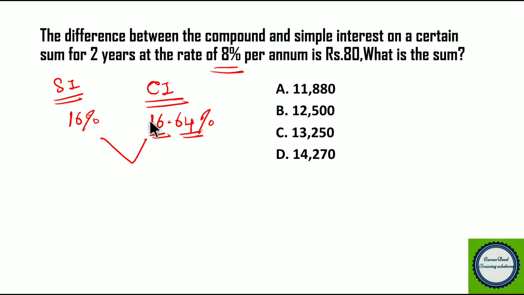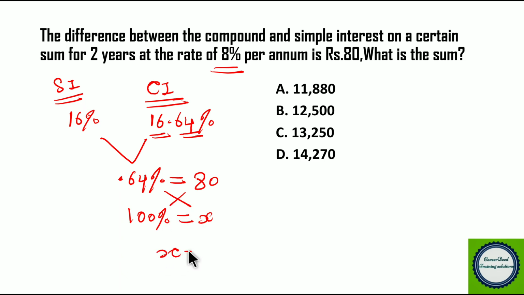Now the difference between simple and compound interest is 0.64, and this 0.64 is given as 80 rupees. To find the sum, which is always 100%, cross multiply, and you get the value of x equivalent to 12,500.